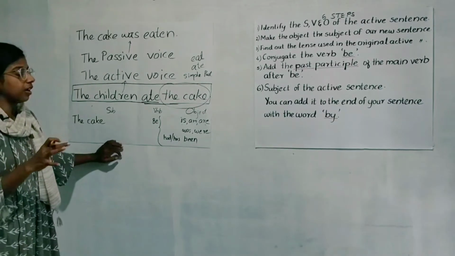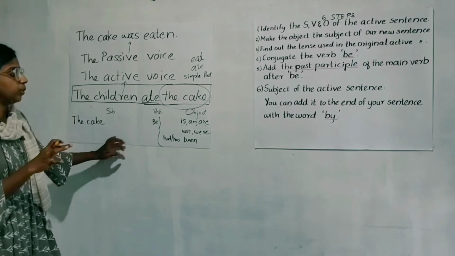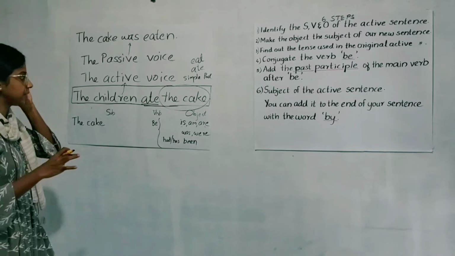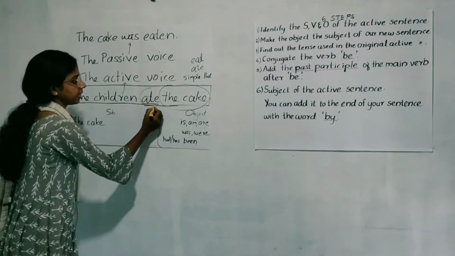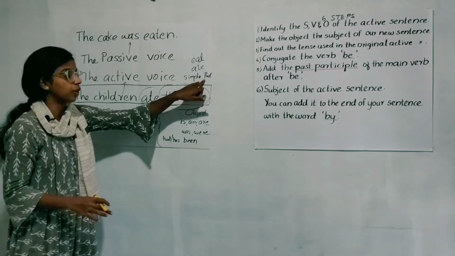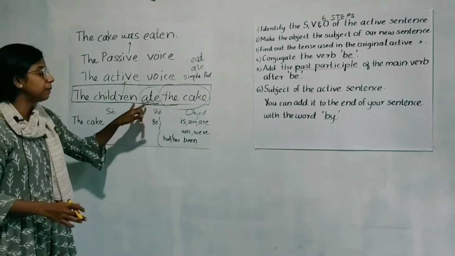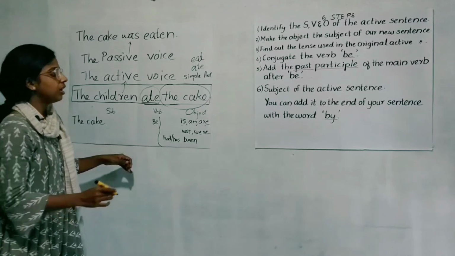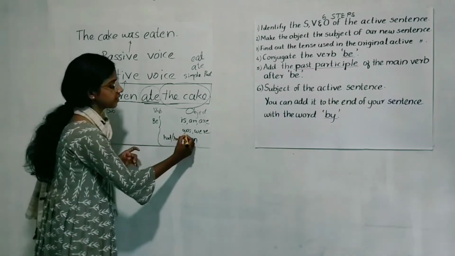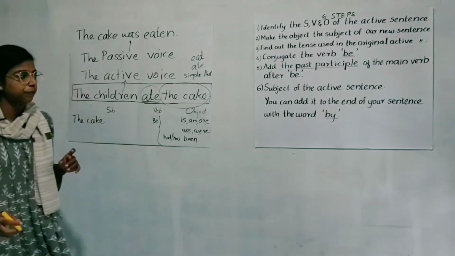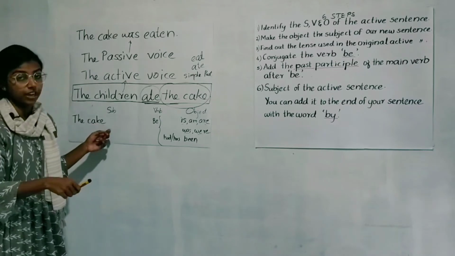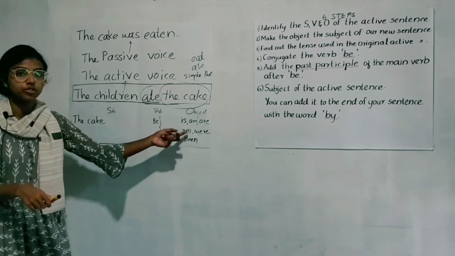So we have to find out which form of the verb be we have to use in our new passive sentence. The verb tense is simple past, as we already know. So the past form of the verb be is was or were. According to the subject we have to choose whether it will be was or were.